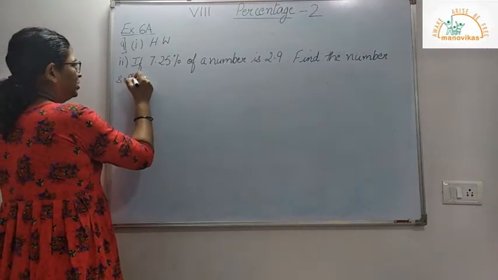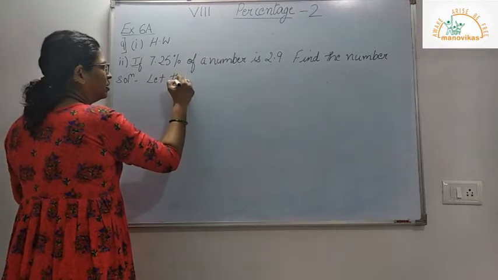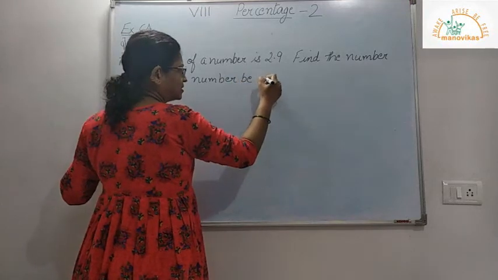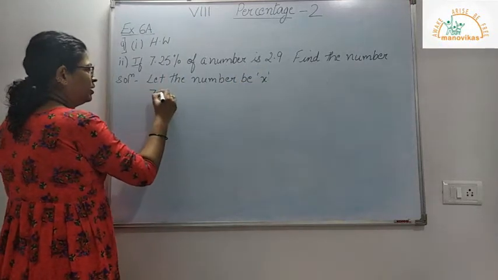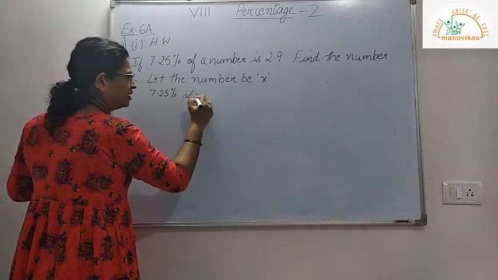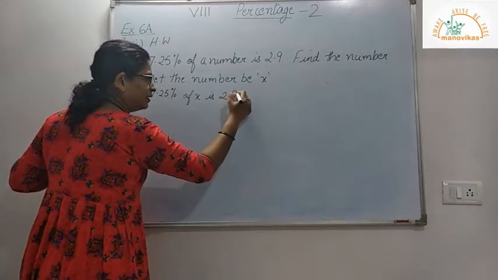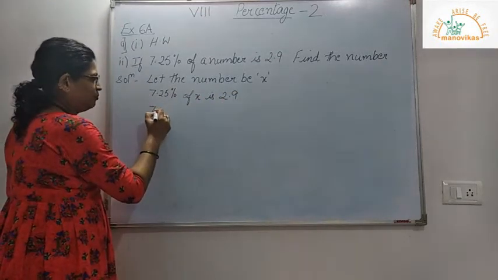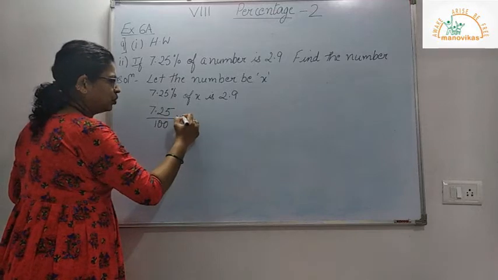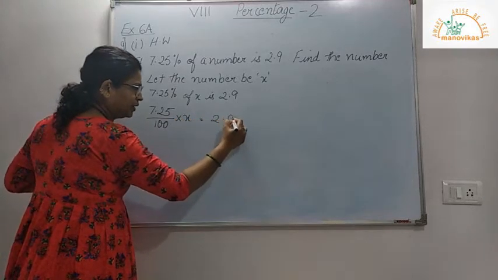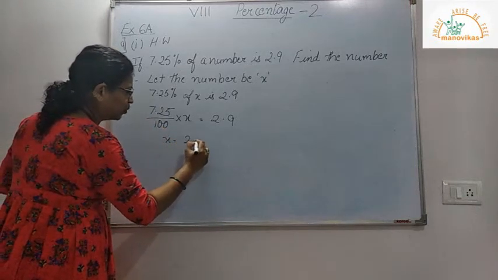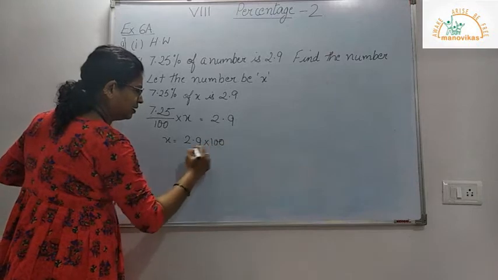So my solution here is: let the number be x. So 7.25% of the number, that is x, is 2.9. So I get 7.25 divided by 100 into x is equal to 2.9. So I take this on the other side. So I get x is equal to 2.9 into 100 divided by 7.25.